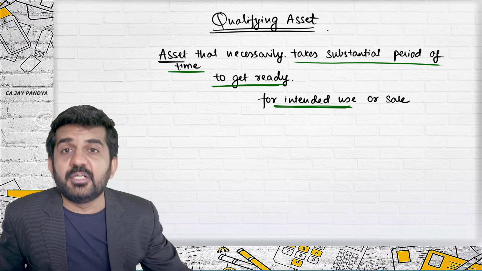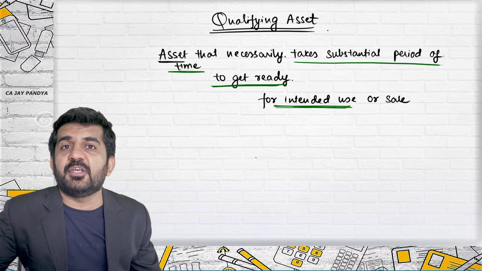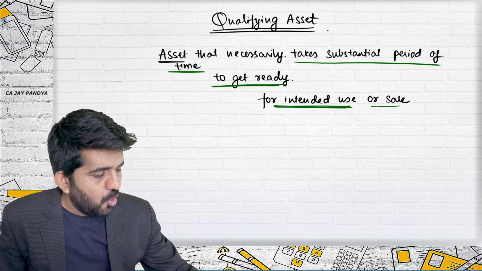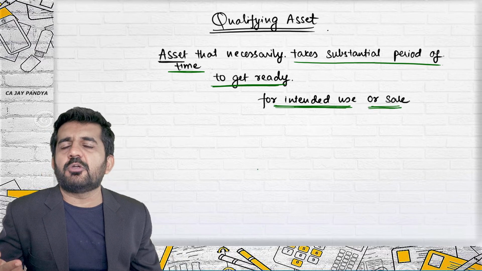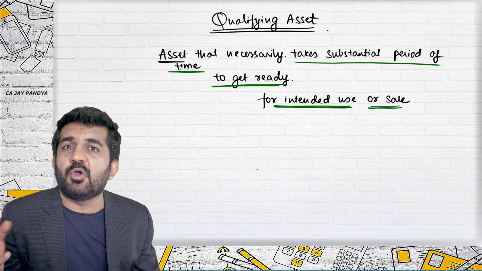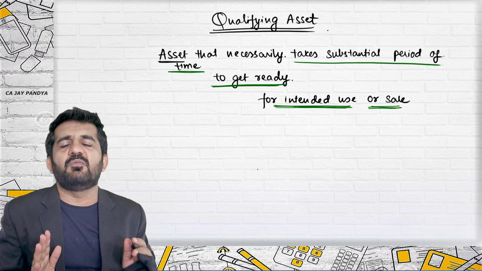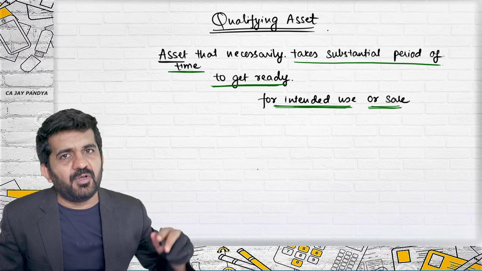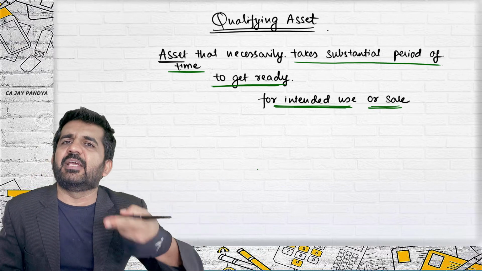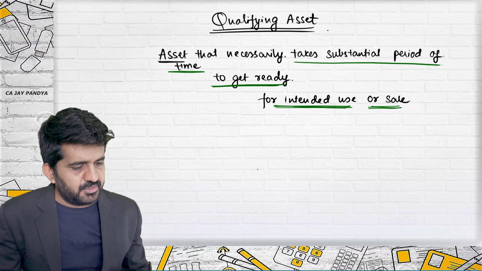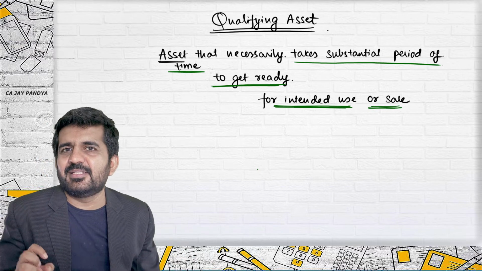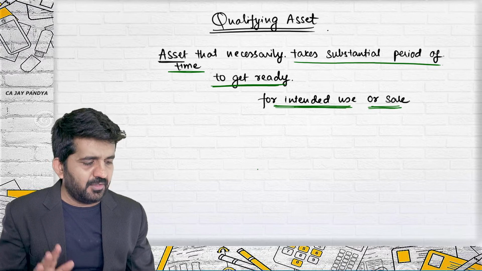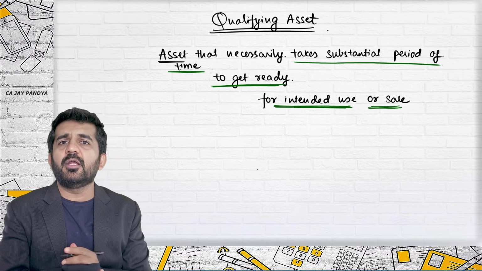Why? It does not take a substantial period of time to get ready for use. Is it correct? Or sale means it does not make any difference whether it is machinery or your stock. AS 16 will be applied to both. Yes, if it is capitalized, one will be added to machinery, another will be added to the cost of stock. Is it correct? But understand, this asset should take a substantial period of time to get ready for intended use or sale.